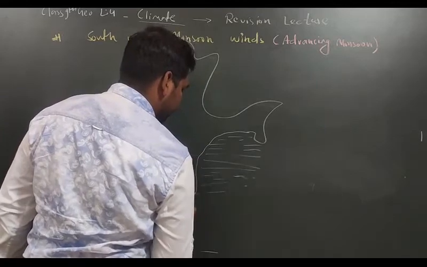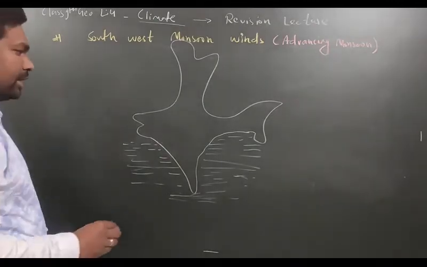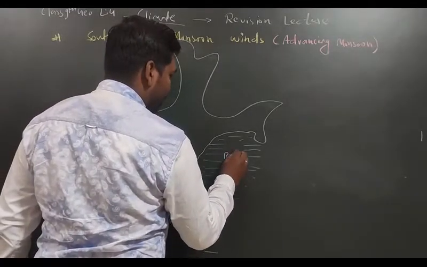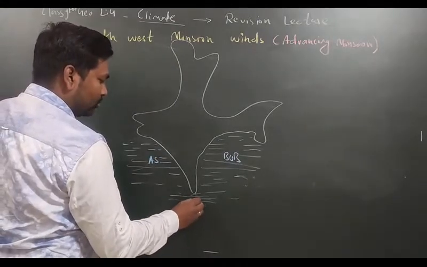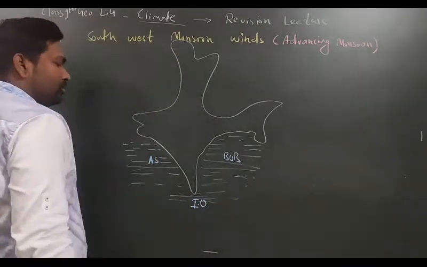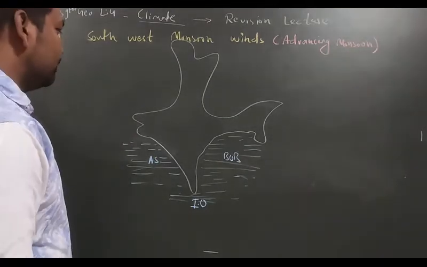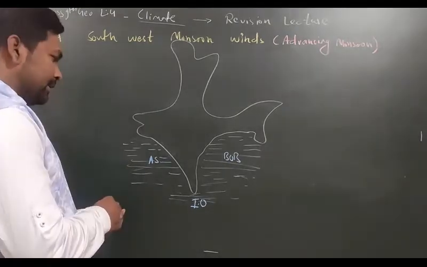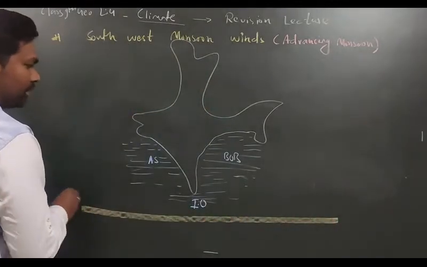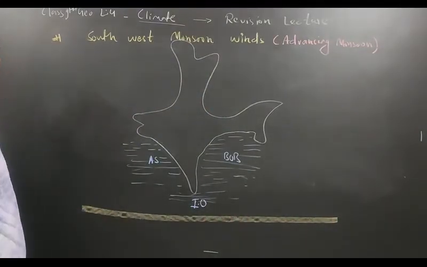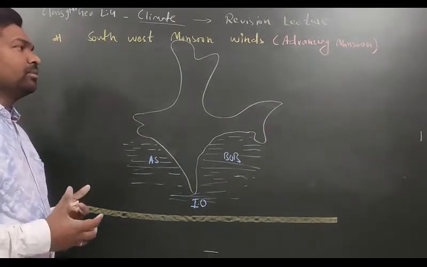As you all know, India is surrounded from three sides in south by water bodies. The first one is called as BOB, that is Bay of Bengal. The second one is called as Arabian Sea, and the third one is called as Indian Ocean. Okay. So BOB we have, Indian Ocean we have, and Arabian Sea we have. Fine. Now here you all know that India is lying just above the equator. So understand that this yellow line is the equator we have.